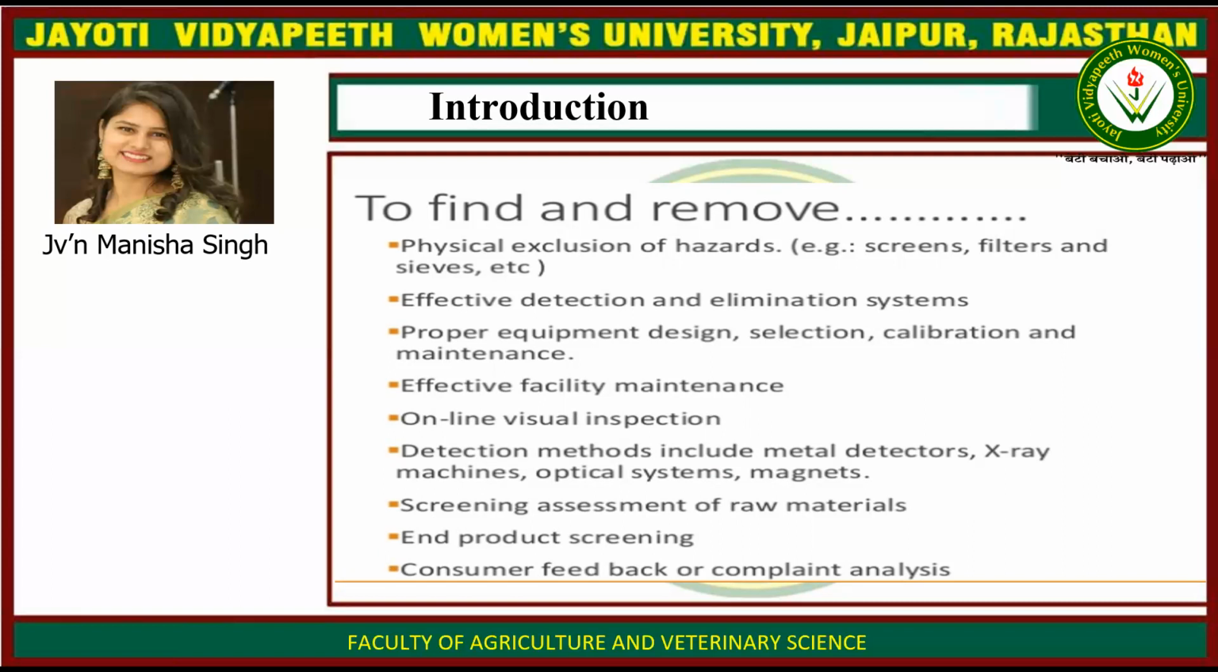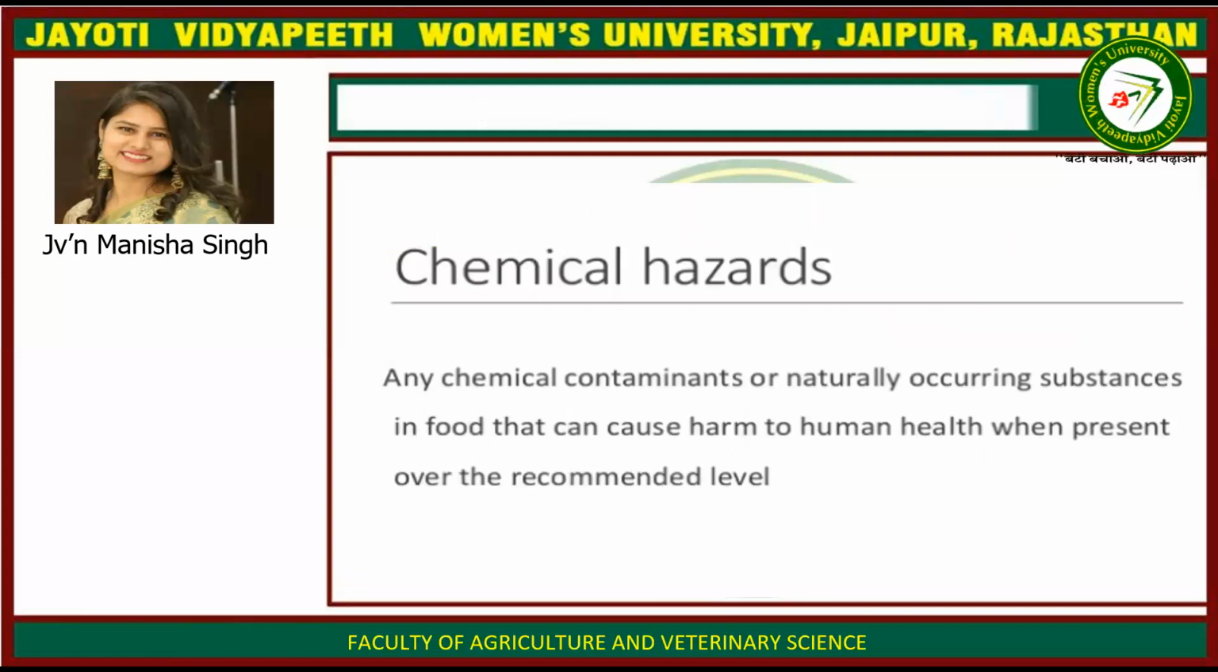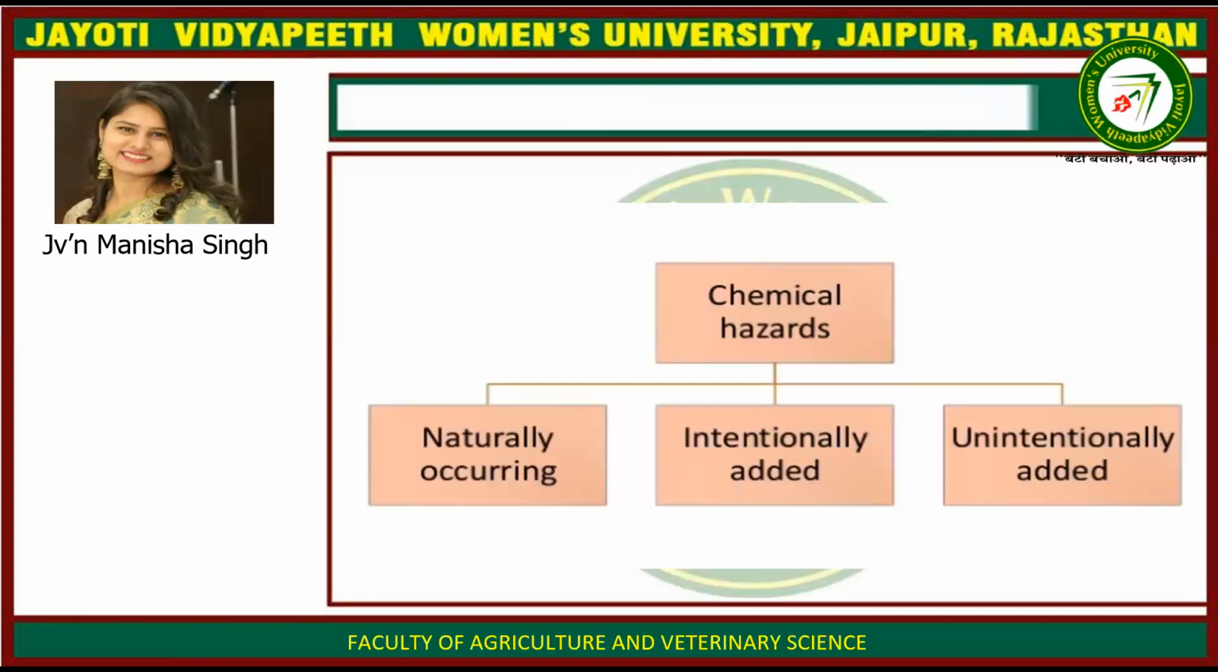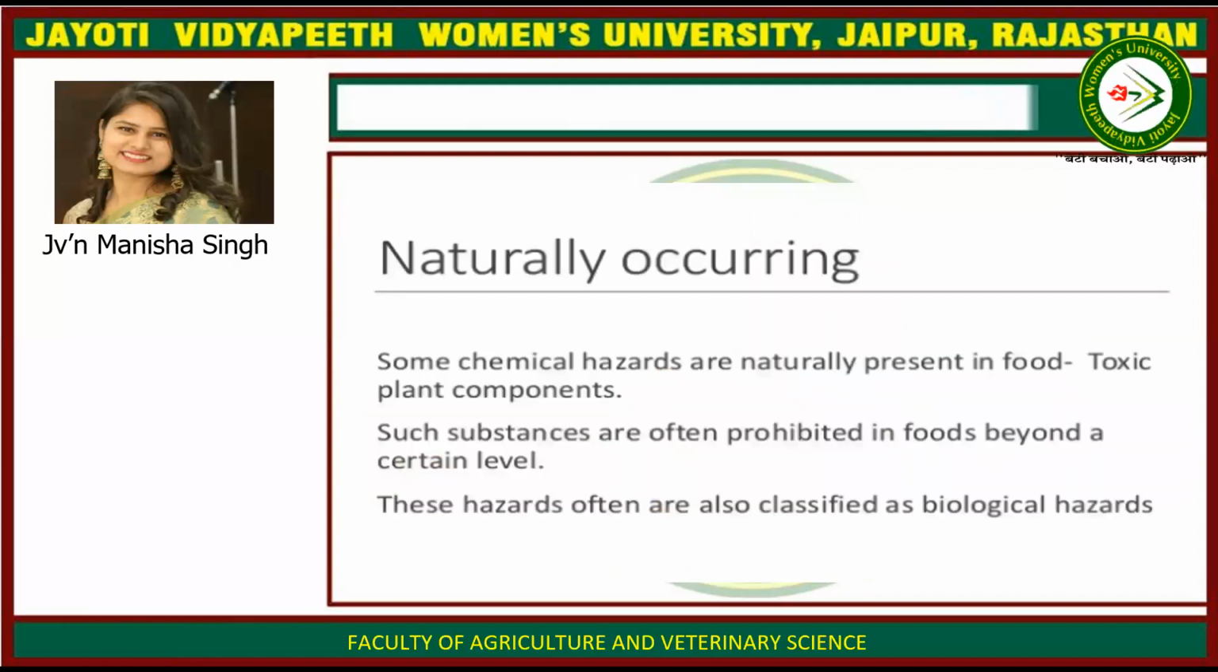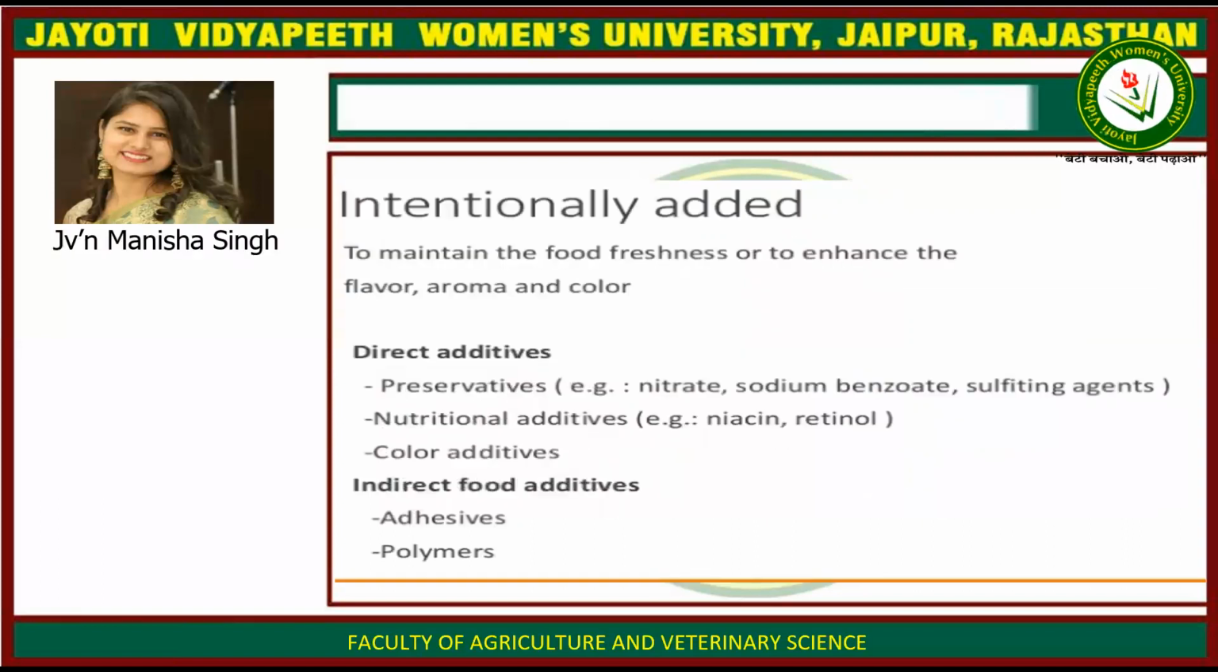Then chemical hazard: any chemical contaminant or naturally occurring substance in food that can cause harm to human health when present over the recommended level. Chemical hazards are of three types: naturally occurring, intentionally added, and unintentionally added. Naturally occurring: some chemical hazards are naturally present in the food, such as toxic plant components. Such substances are often prohibited in foods beyond a certain level. These hazards are often also classified as biological hazards. Intentionally added is to maintain food freshness or to enhance flavor, aroma, or color.